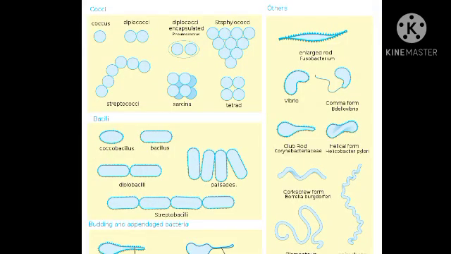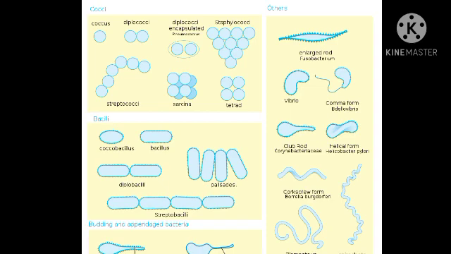Flagellation in bacteria has been seen in four types: monotrichous, lophotrichous, amphitrichous and peritrichous. Talking about the monotrichous, a single flagellum is attached at one end. Talking about the lophotrichous, a tuft of flagella or more than one flagellum is attached at one end.